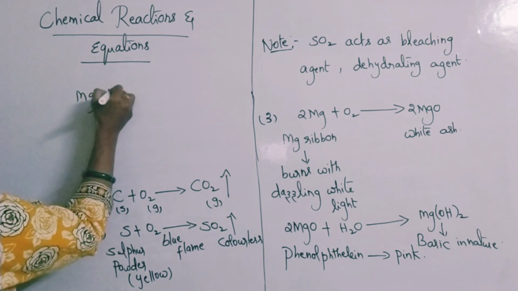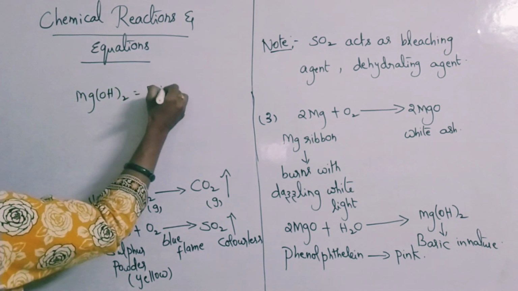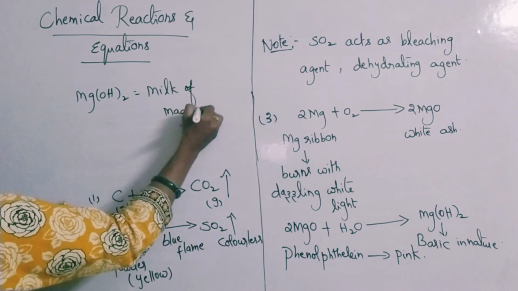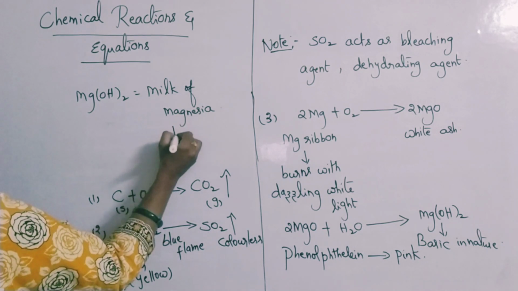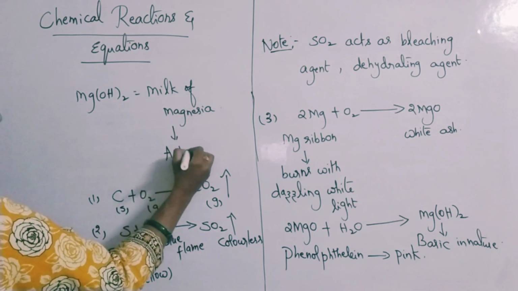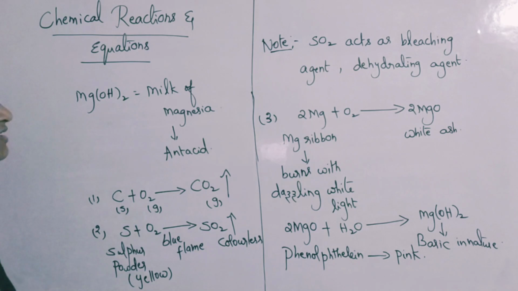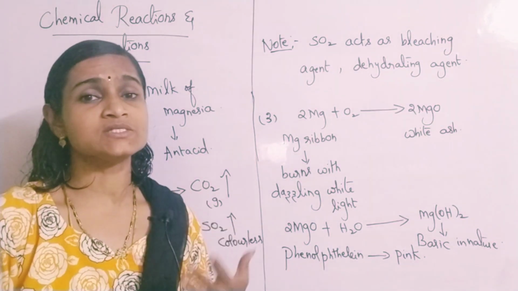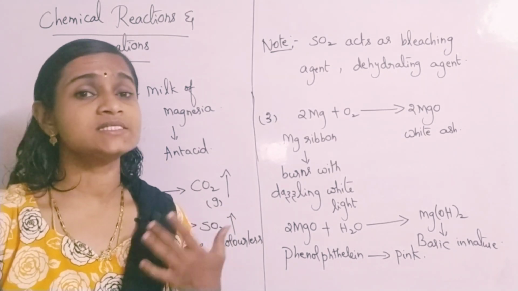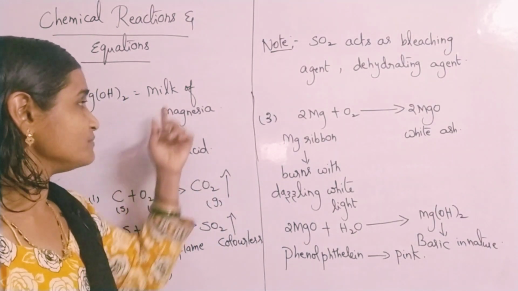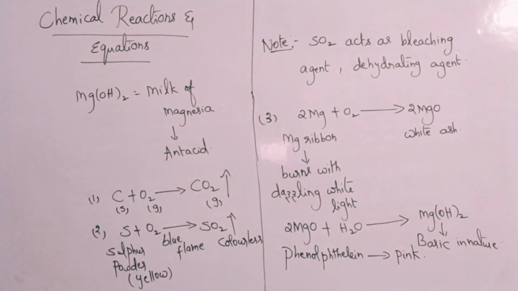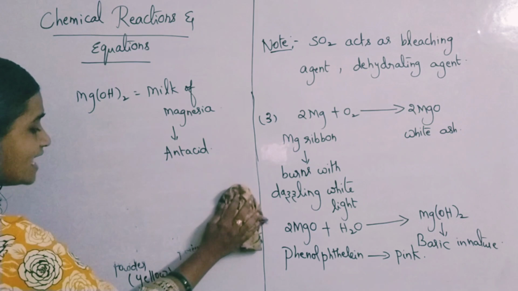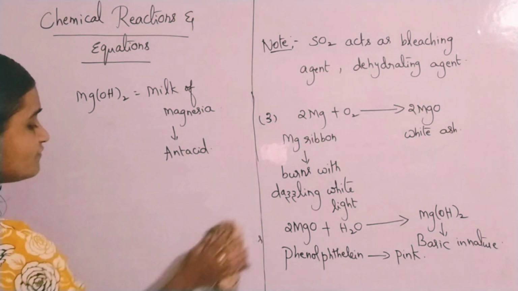Mg(OH)2 is called as what? Milk of magnesia, and this will be acting as a very good antacid. Antacid means what? To reduce the burning sensation which is caused due to acidity in our stomach. So antacid, milk of magnesia. Magnesium hydroxide is basic in nature. It is a mild base and it is used for us in the form of what?